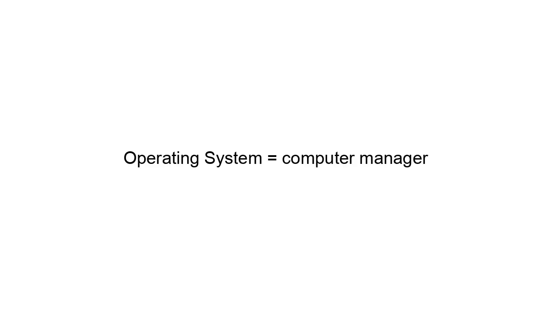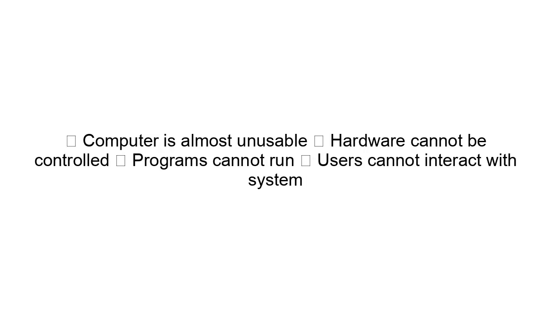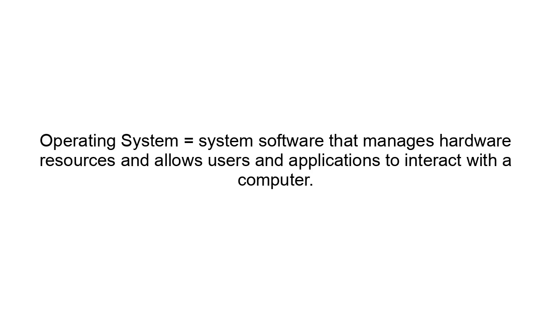Important point. An operating system controls the computer, manages hardware, runs applications, provides user interface, makes computers usable. Without an operating system, ❌ a computer is almost unusable. ❌ Hardware cannot be controlled. ❌ Programs cannot run. ❌ Users cannot interact with the system. Simple definition: operating system equals system software that manages hardware resources and allows users and applications to interact with a computer.